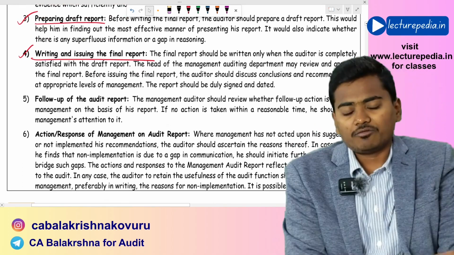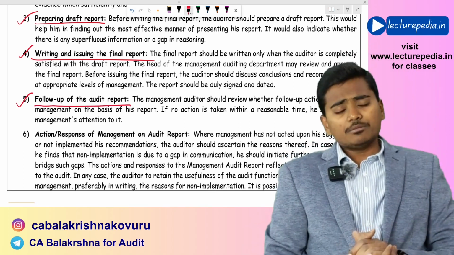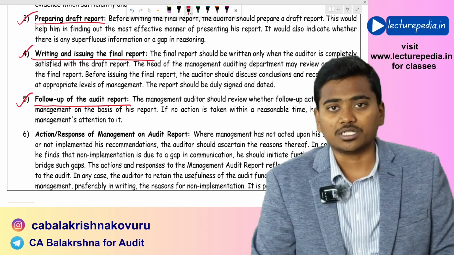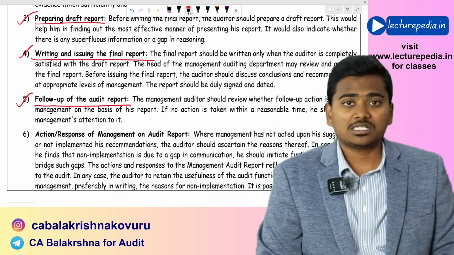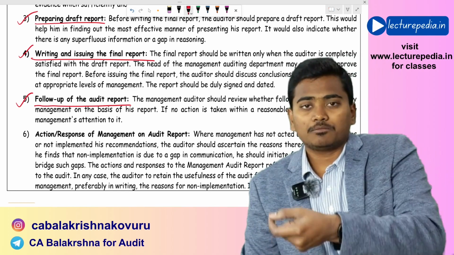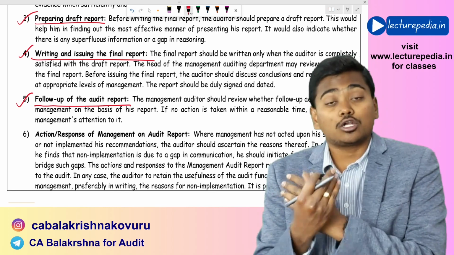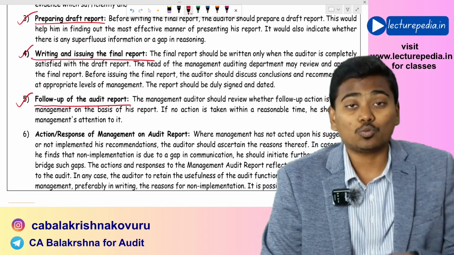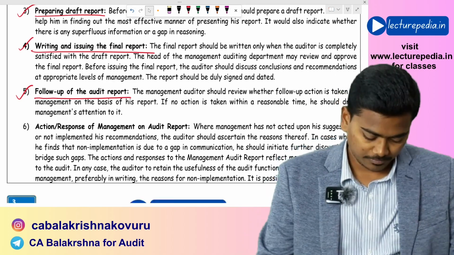Once you issue the audit report, you need to continuously follow up on the audit report. Basically, in the management audit report, you could have made certain recommendations to the management. Whether management has implemented those recommendations, if they have implemented them, what results they have achieved, whether some more action has to be taken in order to correct the situation, or whether the management have not at all implemented the recommendation that has been made by the auditor. If they have not implemented, why they have not implemented. This follow up has to be done by the management auditor.